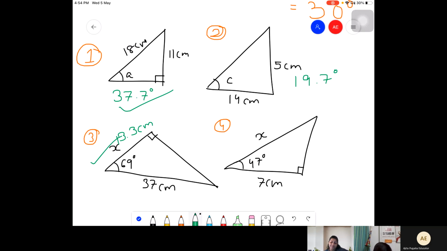Okay, no, ma'am, I got confused. I'm getting 7.5 centimeters.